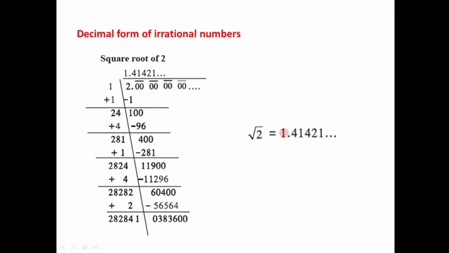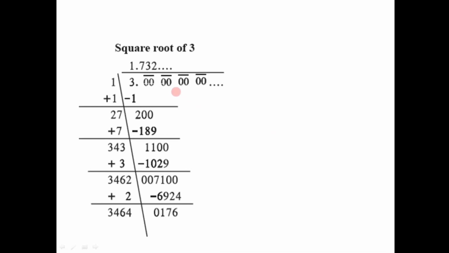That is root 2 is equal to 1.4142 and so on. This is irrational number. In the same way, we have the square root of 3. The square root of 3 is 1.732 and so on. So in this decimal number also, the decimal form is non-terminating and non-recurring. That's why root 3 is also irrational number.